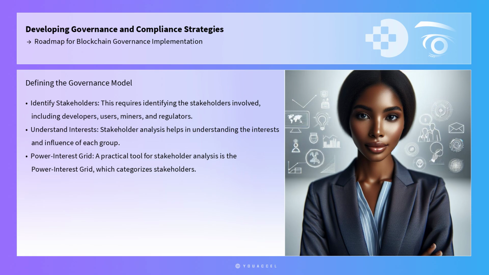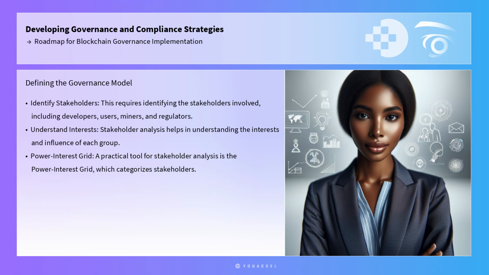The first step in the roadmap is to define the governance model. This requires identifying the stakeholders involved, including developers, users, miners, and regulators. Stakeholder analysis helps in understanding the interests and influence of each group, which is essential for designing a governance structure that balances power and ensures fair representation.